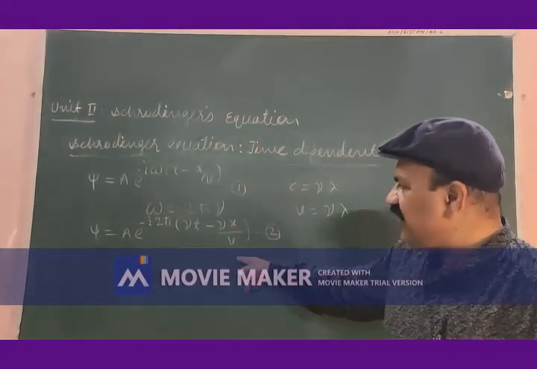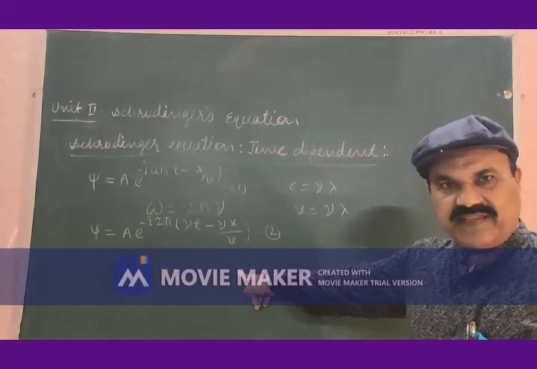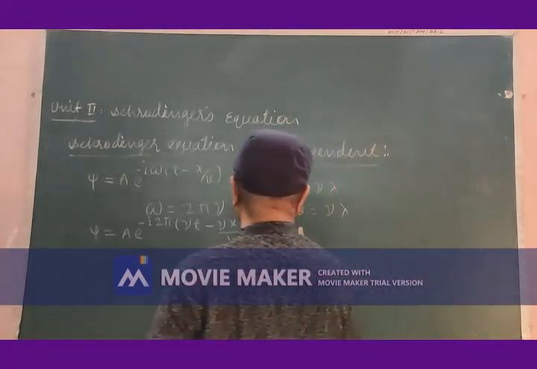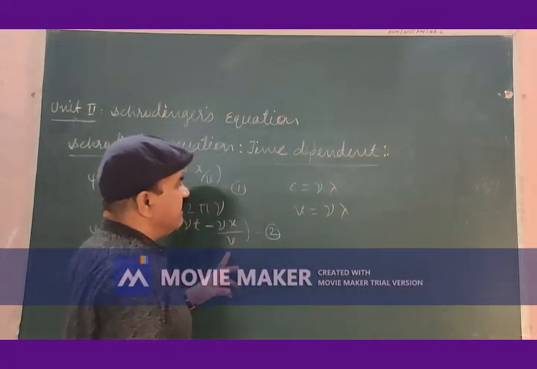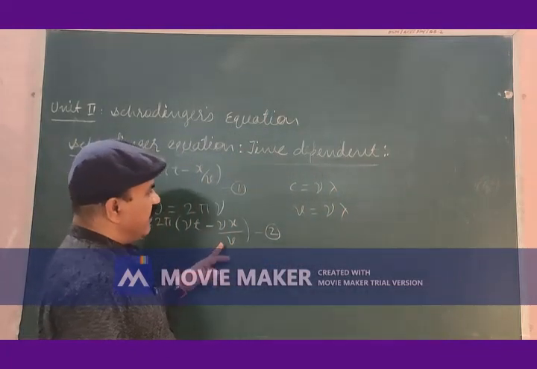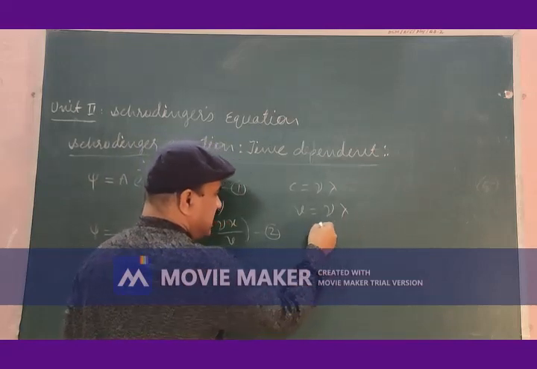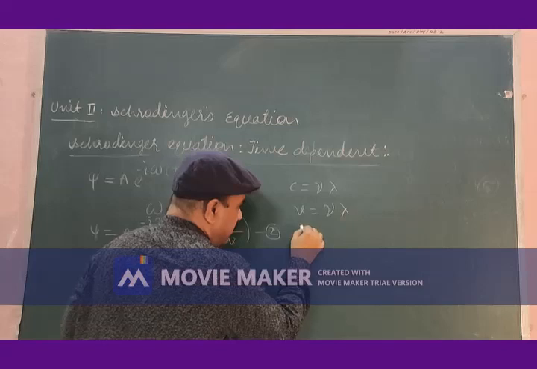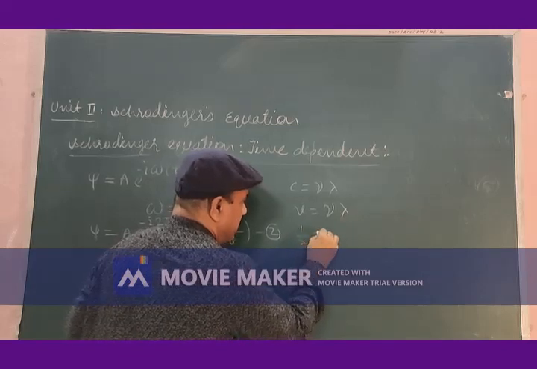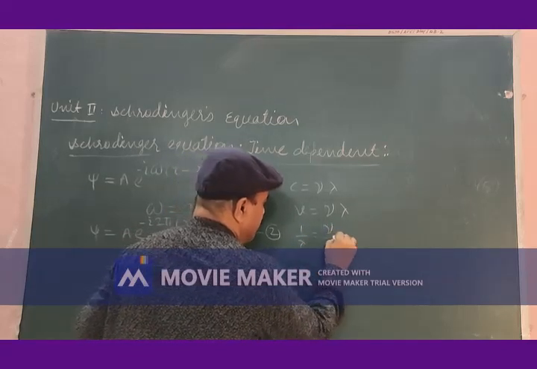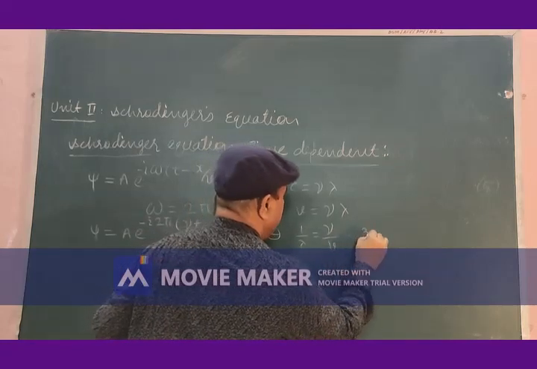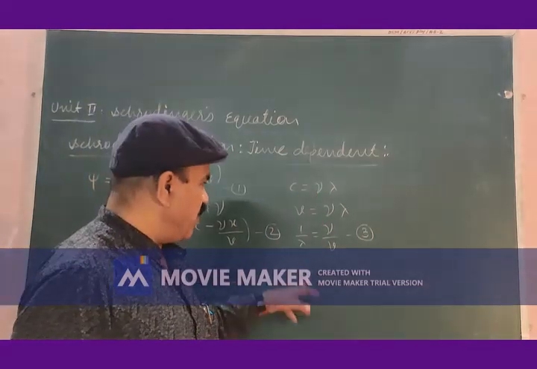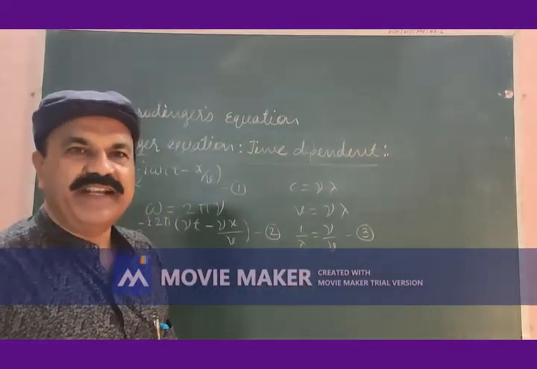What term do we have here? x divided by v. Let us write the value of nu into x divided by v. Let us try to get the value of nu by v. So let me transfer this lambda to this side, this v to this side, so that I can write 1 by lambda is equal to nu divided by v, equation number 3. From this general relation, we have 1 by lambda is equal to nu divided by v.